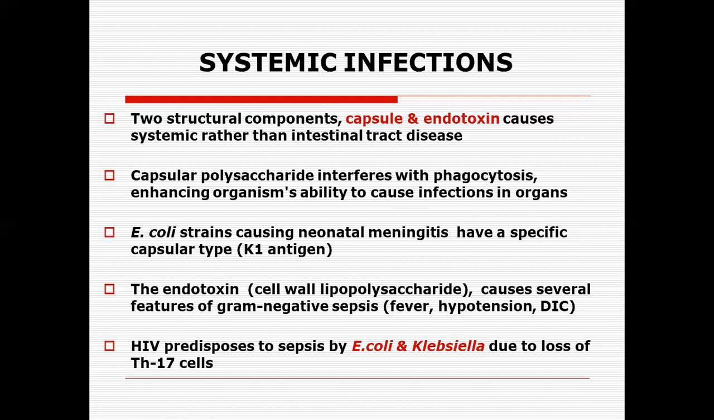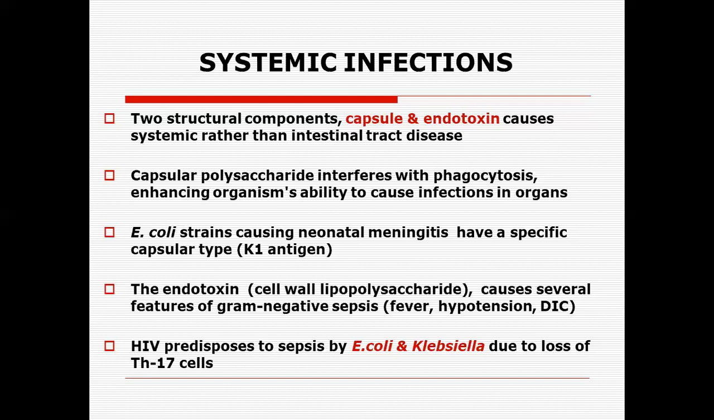Now, some individuals, particularly immunocompromised individuals like those with HIV, are predisposed to sepsis because of Escherichia coli and Klebsiella. This is due to the loss of T helper cell 17, which helps in the sense of interleukin 17. And interleukin 17 has a role to play in avoiding sepsis.